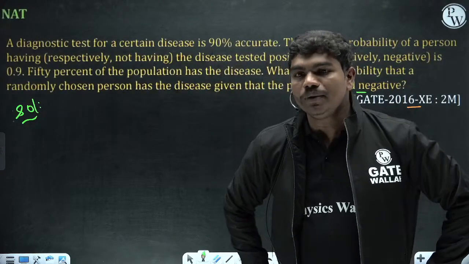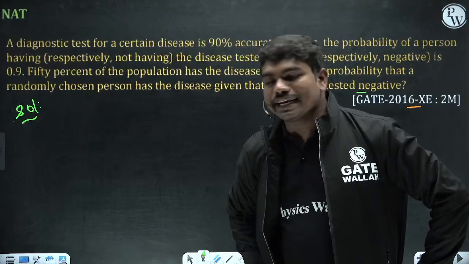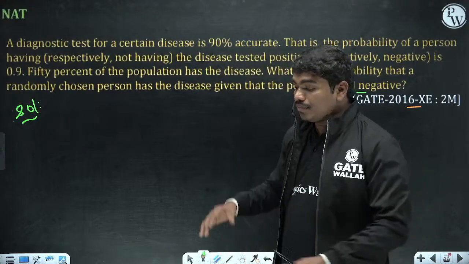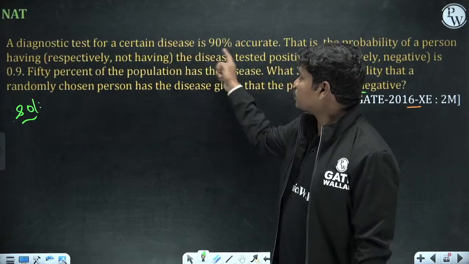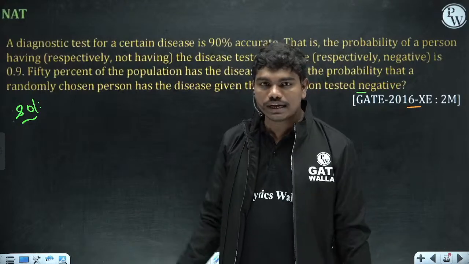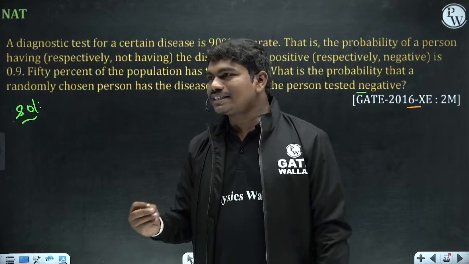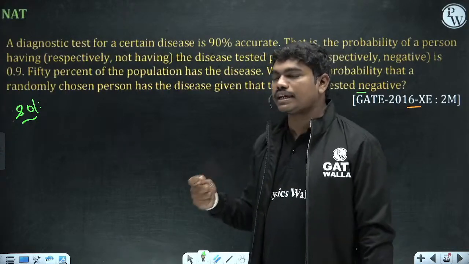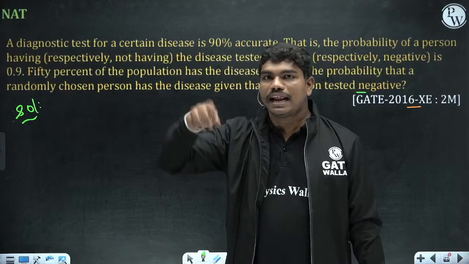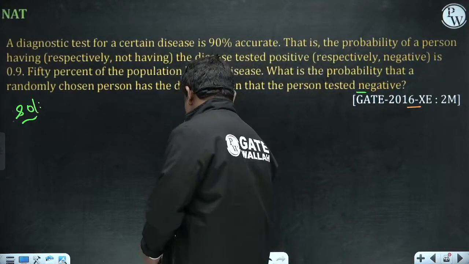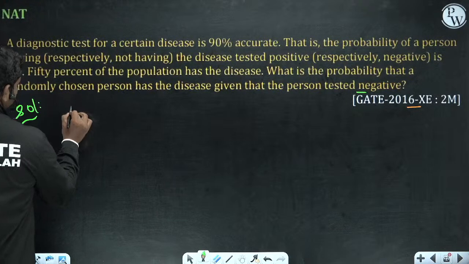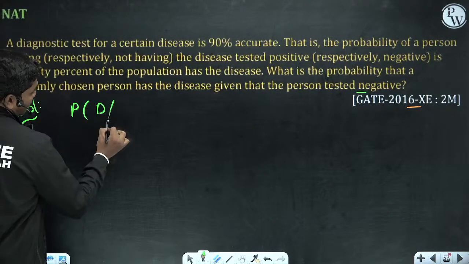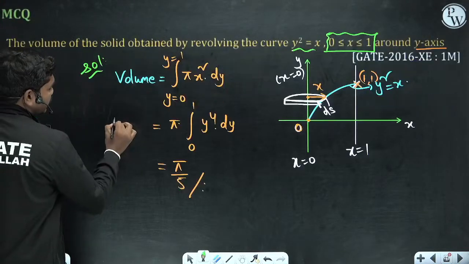So a diagnostic test is done. If you see carefully, what you know is that the report is negative, but the report need not actually be negative, because there is some error in this. The test is only 90% accurate. So when the test is only 90% accurate, a person who tested negative can actually have the disease, correct? Now what they asked is the probability of the person having the disease when it is already known that the test is negative.